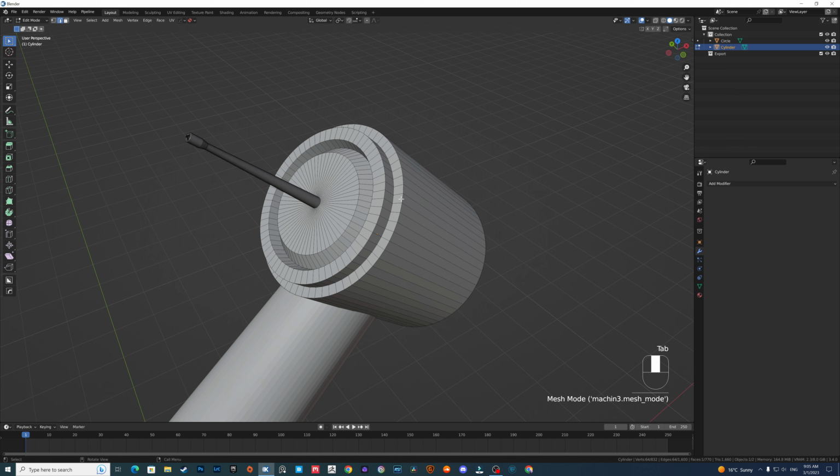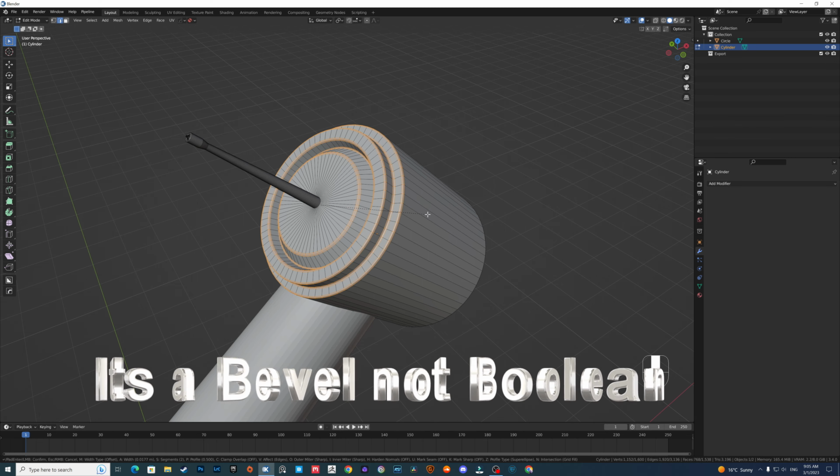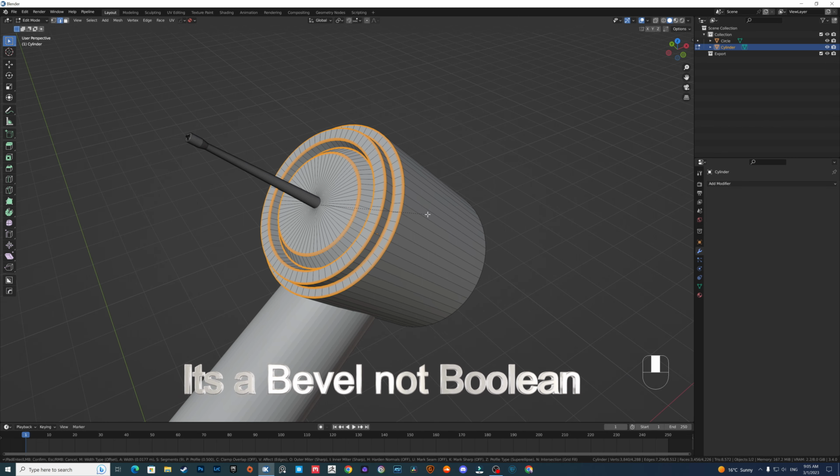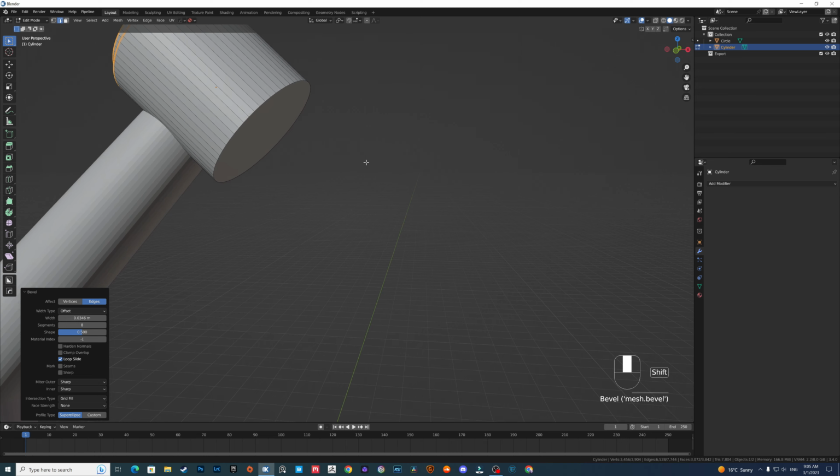Go to edges with Shift Alt and click. You select the loop, select all those edges. So we apply a Boolean, a small Boolean. Go to 8 segments, something like this is nice.